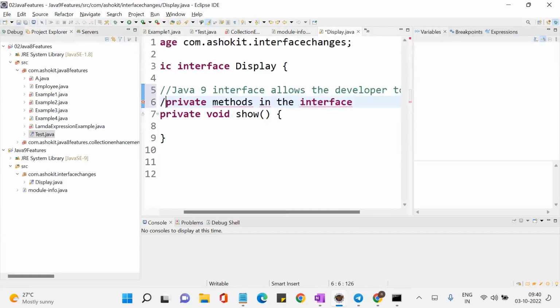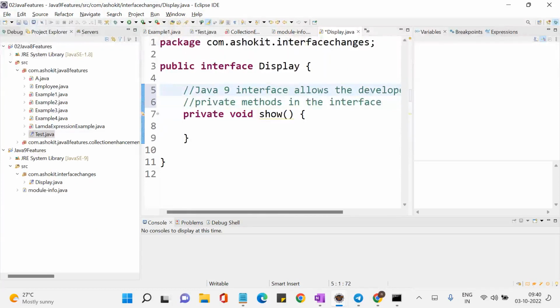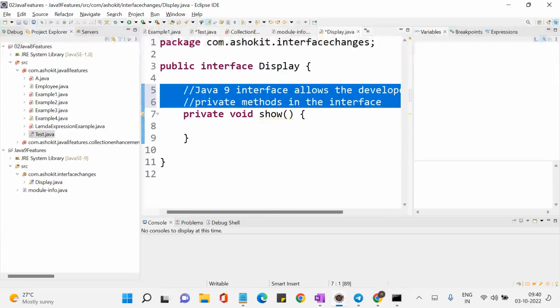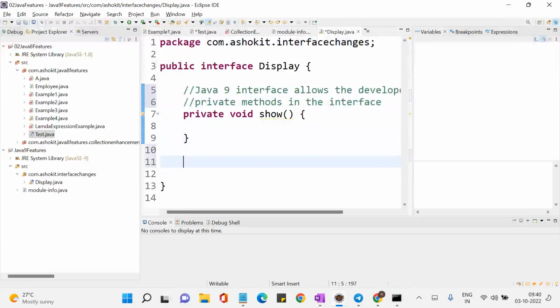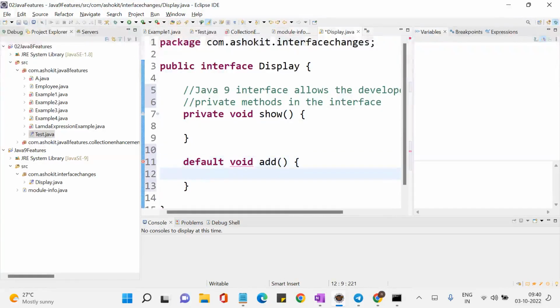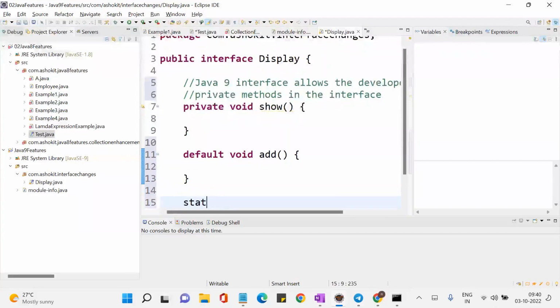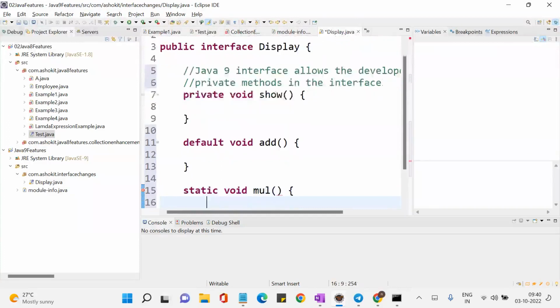But the basic feature is, in the Java 9 interface, you can write a default method, default void display, add. I'm just putting in one default method. Now let me write one static method. This is another static method.